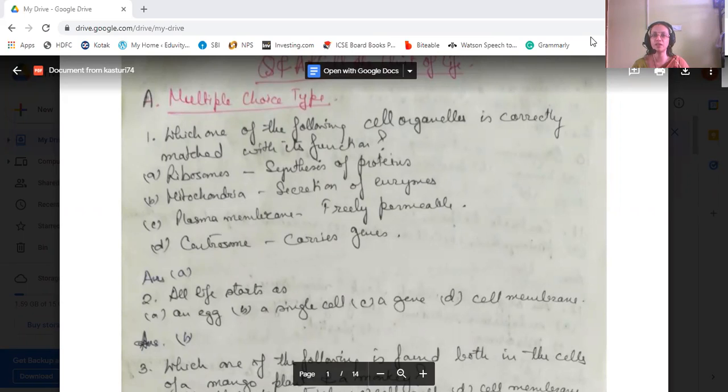Today, I've come to discuss the question answers of my biology chapter according to the CBSE syllabus, class 9. The chapter which I'm discussing is "The Cell, the Unit of Life."